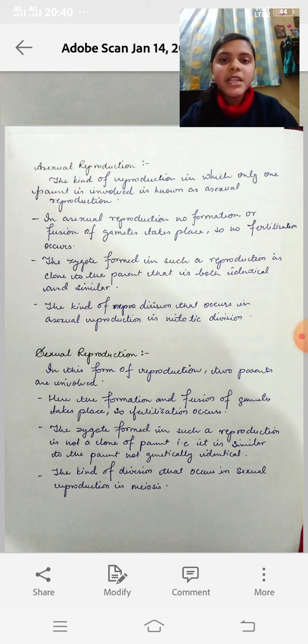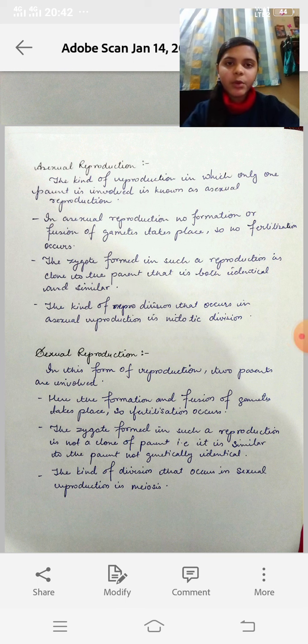Asexual reproduction is that kind of reproduction in which only one parent is involved. That is, in this kind of reproduction, there is no need of two parents. A single parent can lead to the formation of a new offspring or a zygote. This means a single parent is responsible for the formation of the new organism.